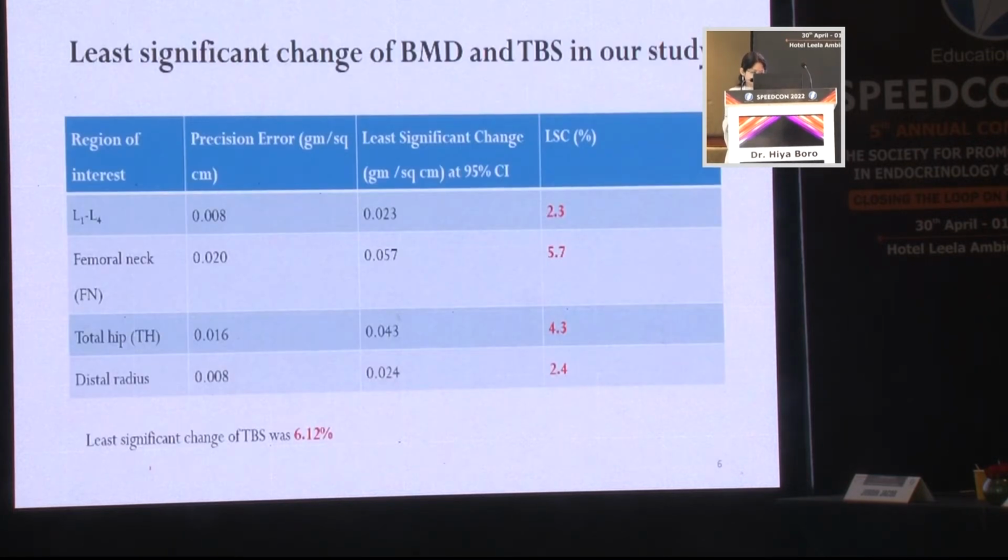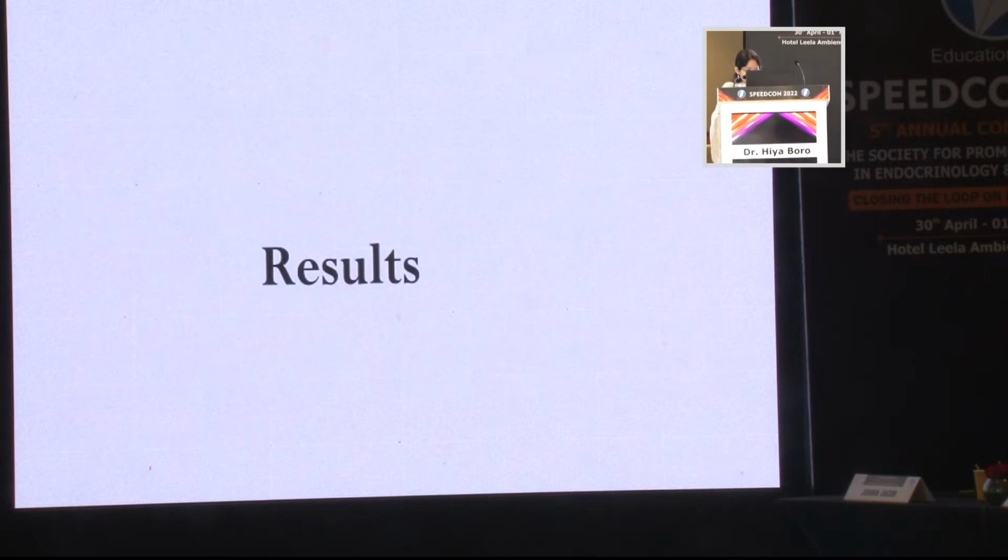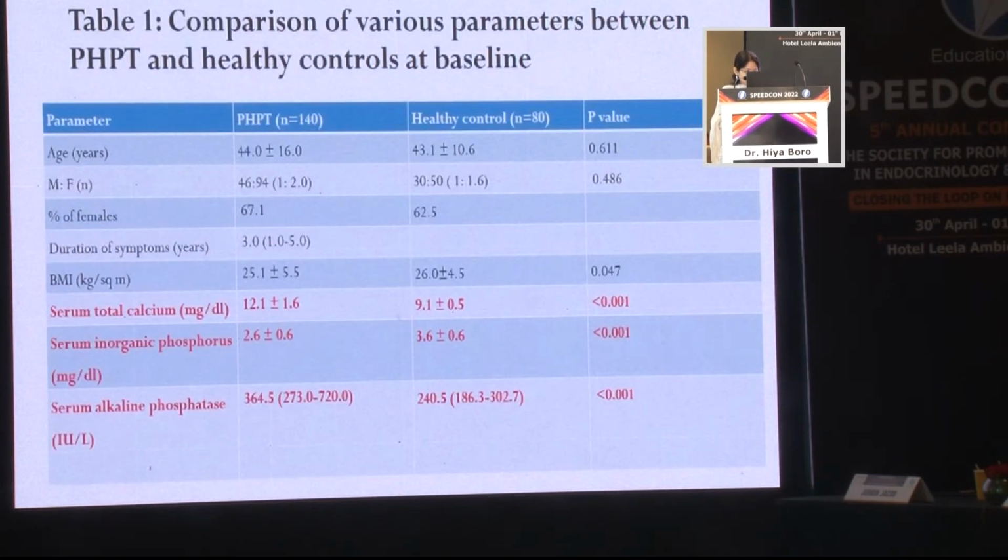The least significant change was calculated, which was 2.3% for lumbar spine, 5.7% for the femoral neck, 4.3% for the total hip, 2.4% for the distal radius, and 6.12% for the TBS. Now coming to the results, the patients and healthy controls were age and sex matched. The mean serum calcium was 12.1 milligram per dl in PHPT compared to 9.1 in healthy controls.